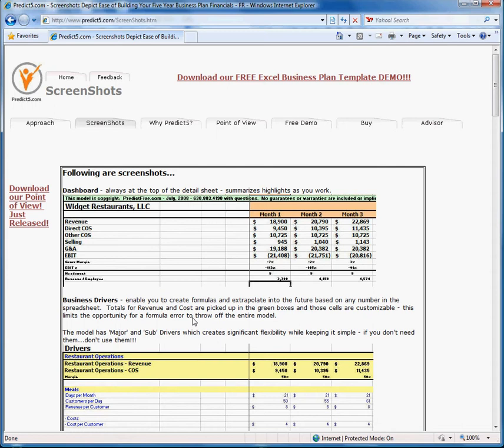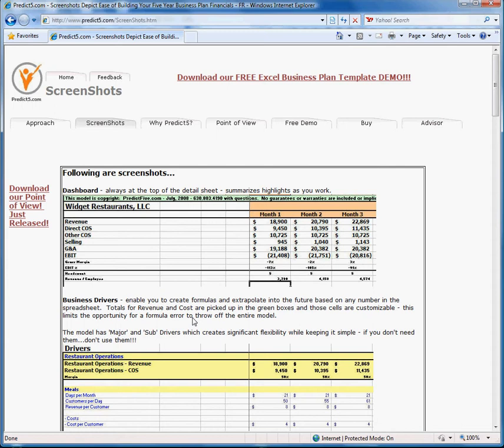sections of the tool that you're going to use to build your business plan. And once again, it's a 5-year plan. Prepares all the balance sheet, income statement, and cash flow information for you. That's the hardest part about building out a business model, is keeping it all in sync and making sure that the data is correct. We've locked it down so that you can't change any of the formulas and cause those statements to be out of sync.